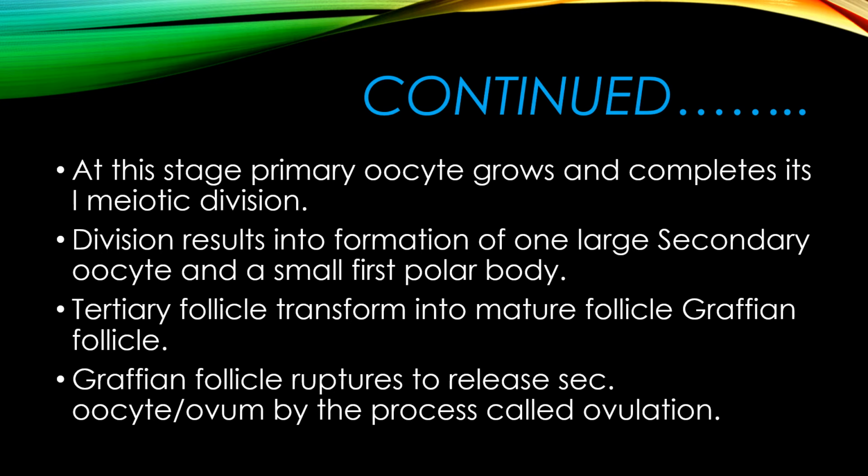So when this matured Graafian follicle ruptures, that time it releases the secondary oocyte, and we can call it an ovum as well. So the ovum is released at the secondary oocyte stage, and this release of ovum is called ovulation. This is called ovulation.